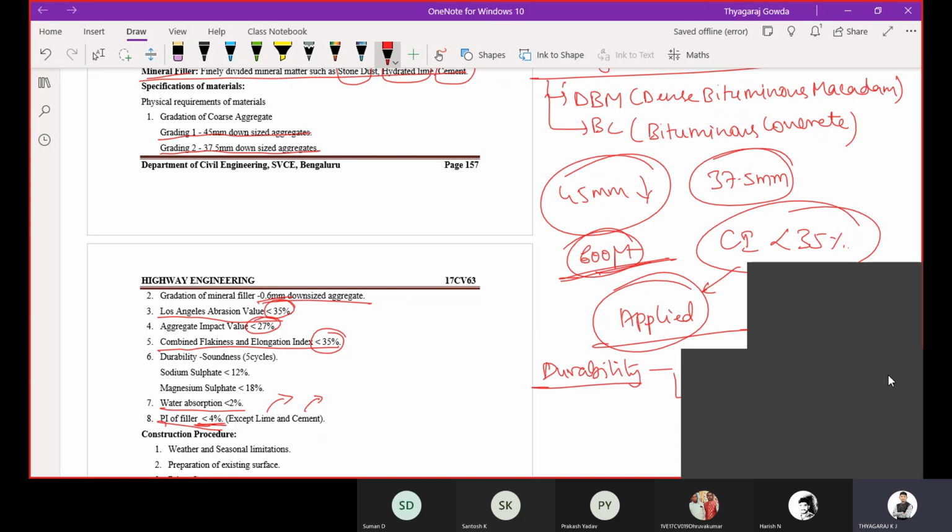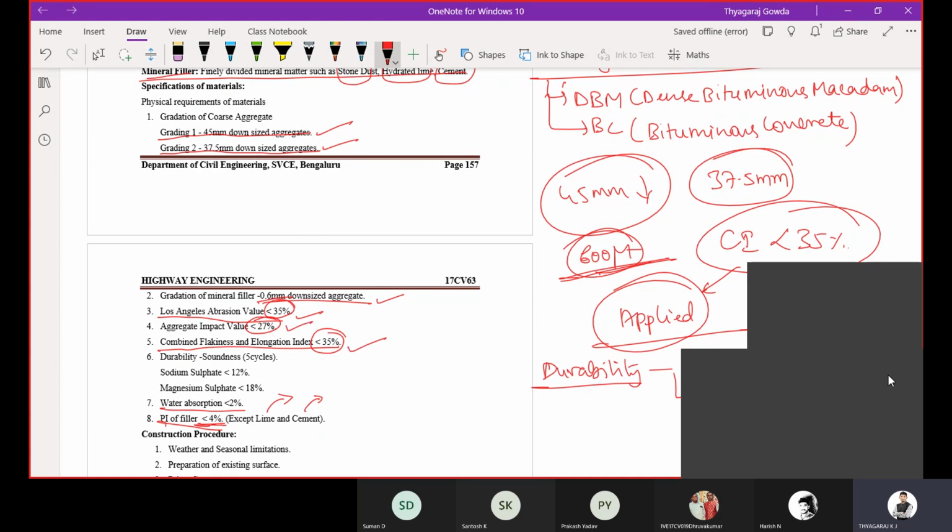That is grading 1, 45 mm down size aggregates; grading 2, 37.5 mm down size aggregates; then gradation of mineral filler, 0.6 mm down size. Then the Los Angeles abrasion value should be less than 35%, and aggregate impact value should be less than 27%.